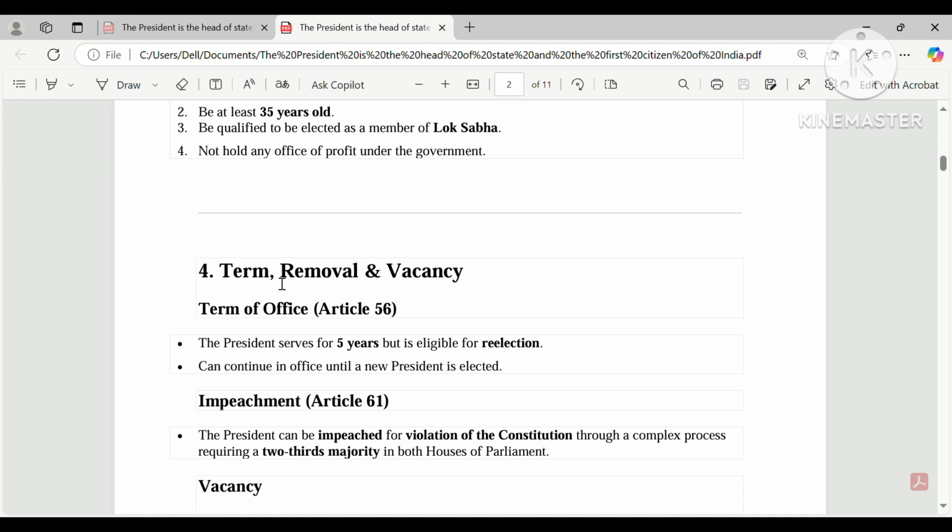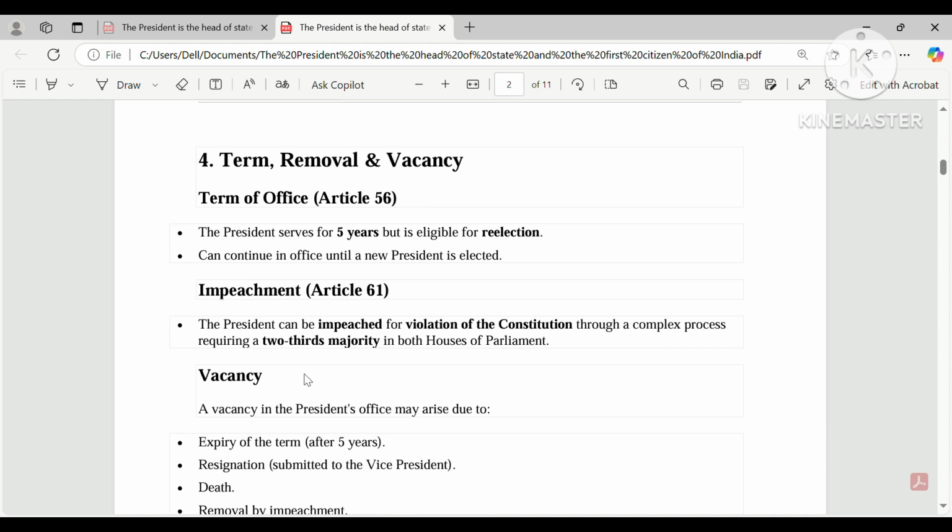Now discuss removal. What does removal mean? Removal means impeachment. Impeachment means removal. How can the president be removed? Do you think the president can be removed? So yes, the president can be removed, but for this there is a provision, there is a process, a complex process for the removal of the president, and there are very legal grounds on which the president can be removed. So first, the provision of impeachment, removal, is mentioned in Article 61.